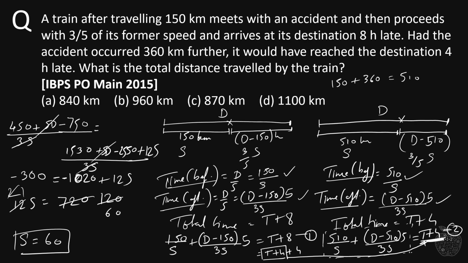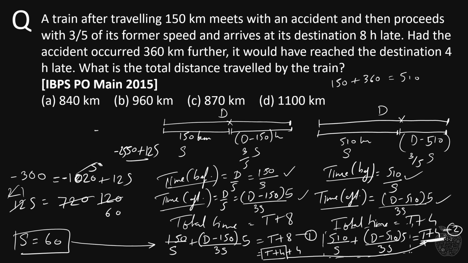Now what is the question asking us? The question is asking what is the total distance traveled by the train. So now let's substitute the value of s in equation 1. We can either put the value of s in equation 2, or in equation 1. I'm putting it in equation 1. So let's see what we get. I am erasing it because I don't have place to solve. I hope you can just rewind the video and see what it is.